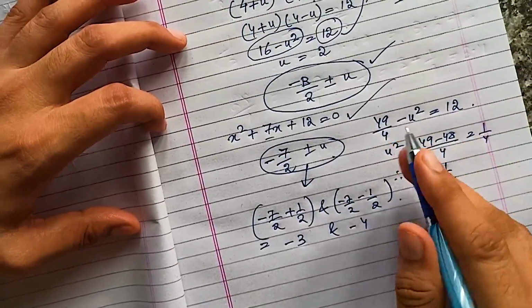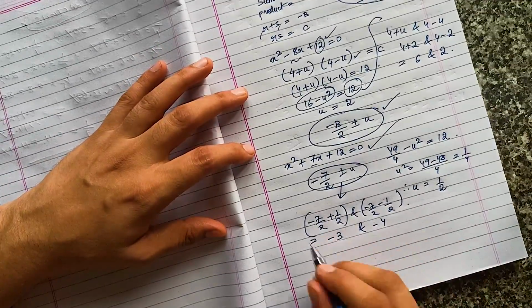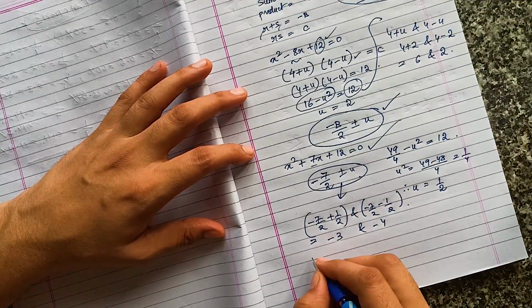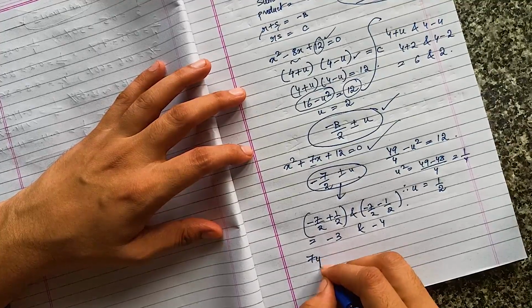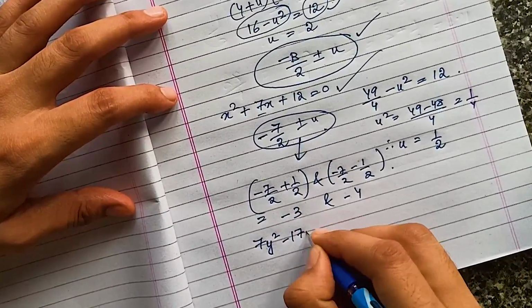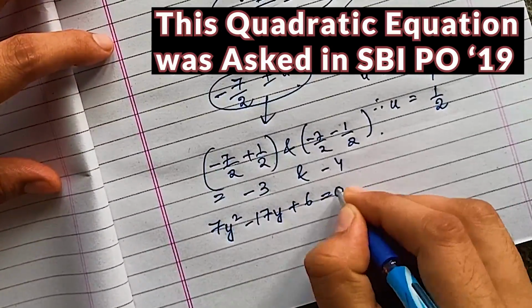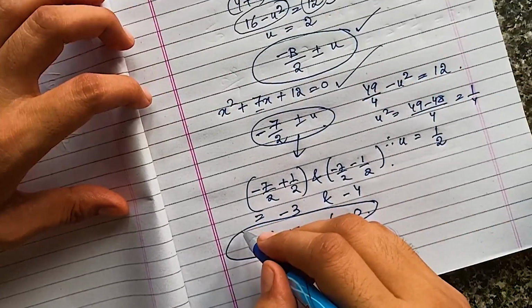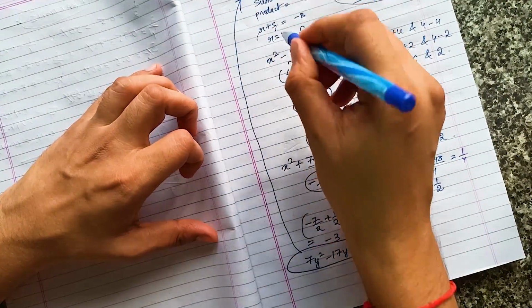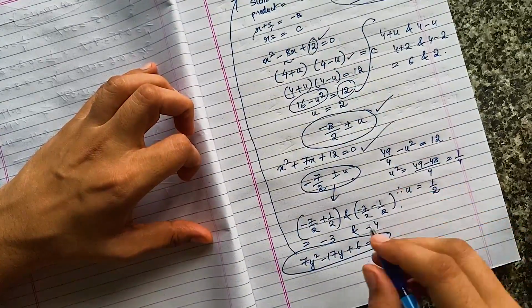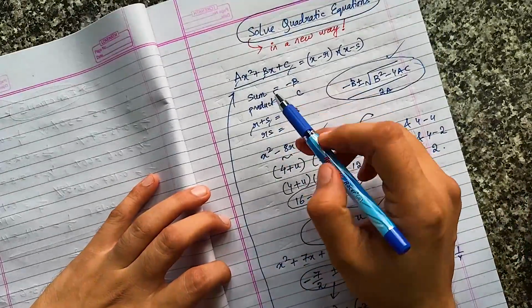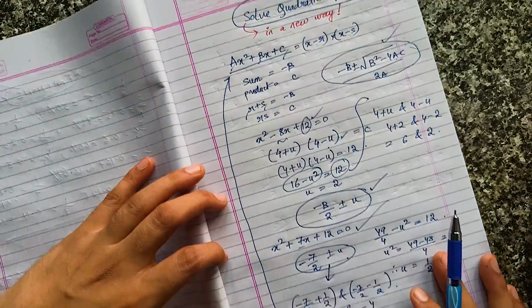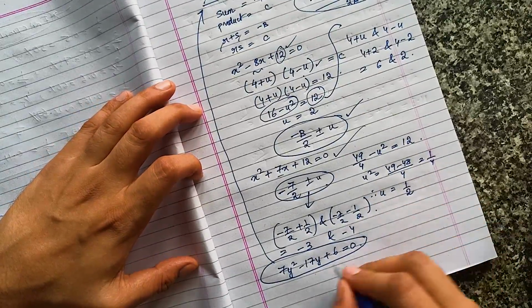So let's take something even more complicated, and this was actually asked, I think, in the last SBI paper. So in 2019, 7y square minus 17y plus 6 equal to 0. Now remember that we cannot work with this as it is. We have to have it in the ax square plus bx plus c form. So what do we have to do? We have to divide it by 7.